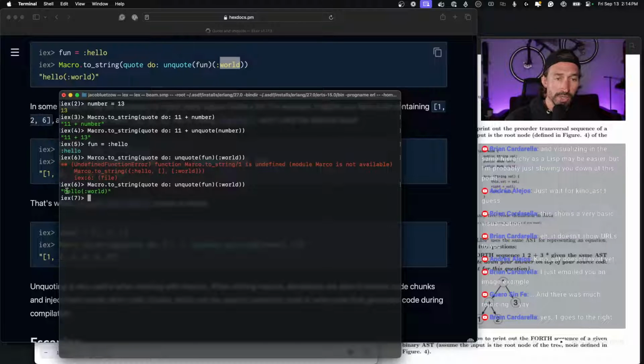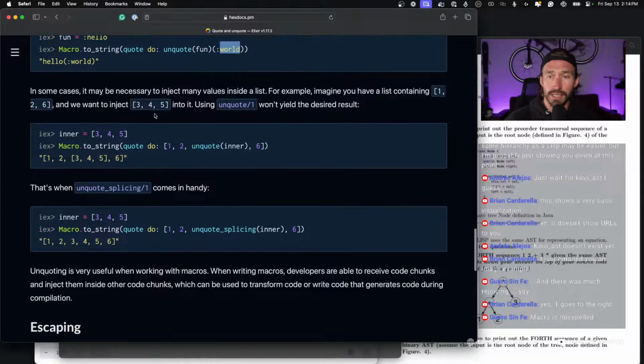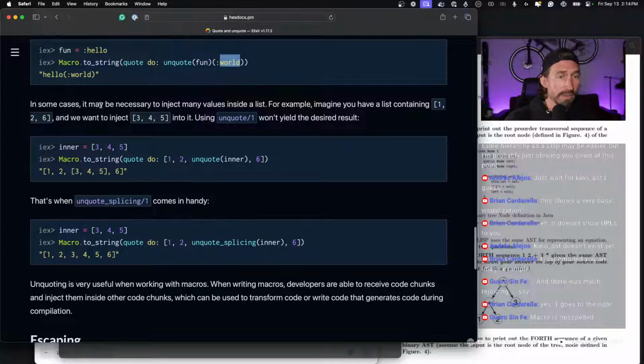Okay, so we're just basically turning the hello atom into a string, and you can even notice that the colon dropped off. All right, so let's see. In some cases, it may be necessary to inject many values inside a list. For example, imagine if you have a list containing 1, 2, and 6, and we want to inject 3, 4, and 5 into it. Using unquote won't yield the desired result.